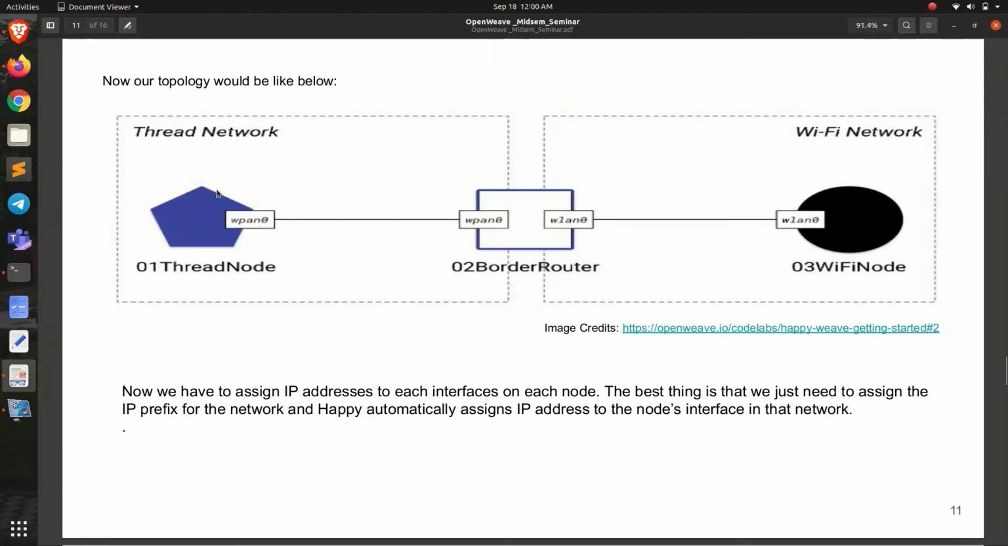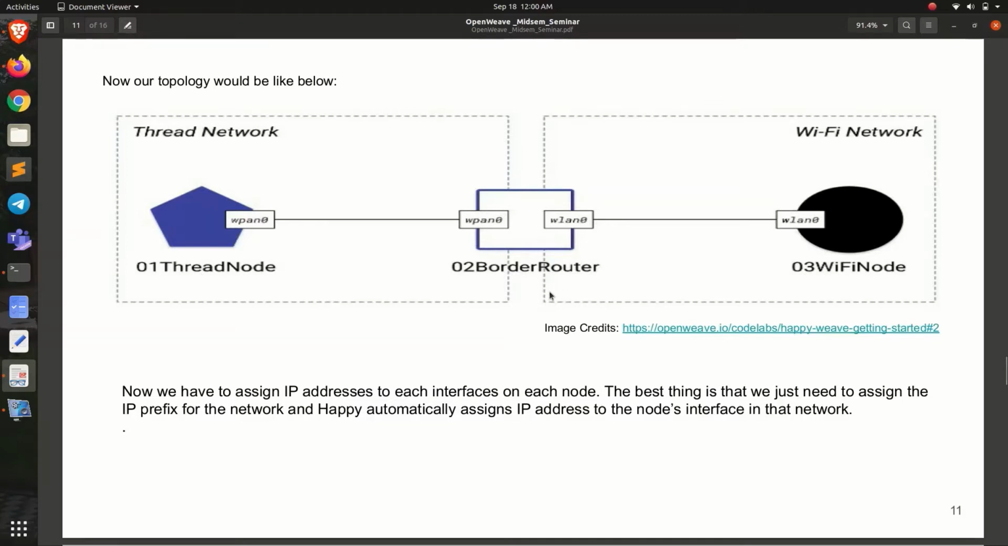Here, since this is a WPAN, a wireless personal area network, it has an interface like WPAN 0 and WPAN 0 on both of these. But this interface is for the border router, and this interface is of a thread node. Similarly, WLAN 0 and WLAN 0 on both of these in the Wi-Fi network.